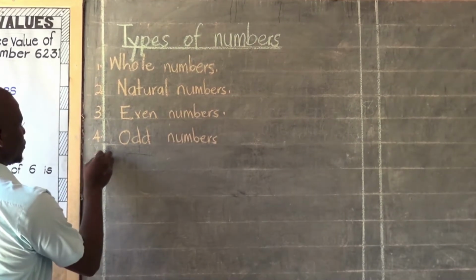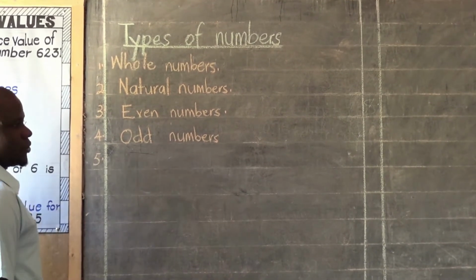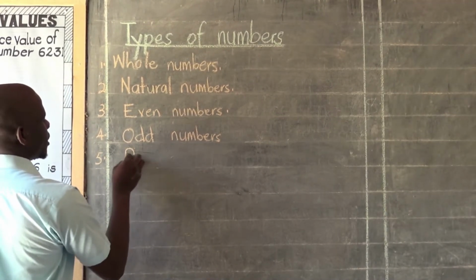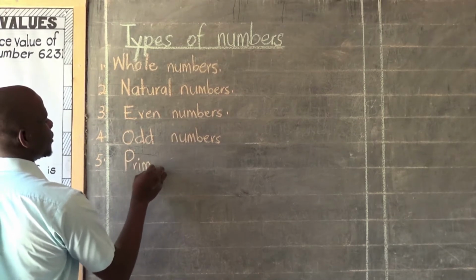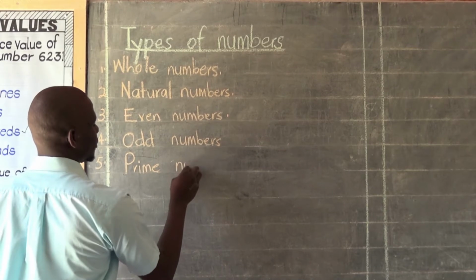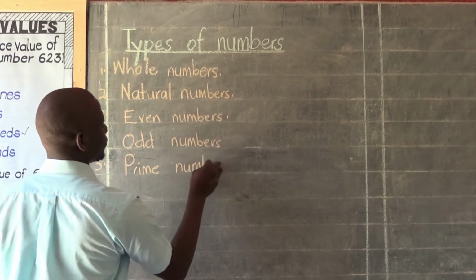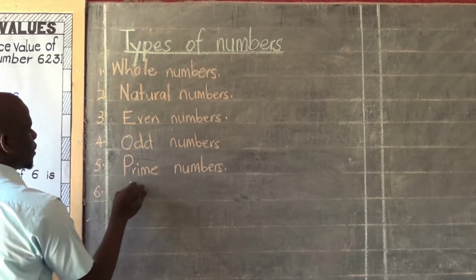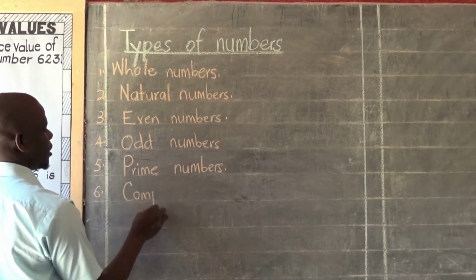We shall also look at the fifth category of numbers, and that is prime numbers. Then we shall move further to look at composite numbers.